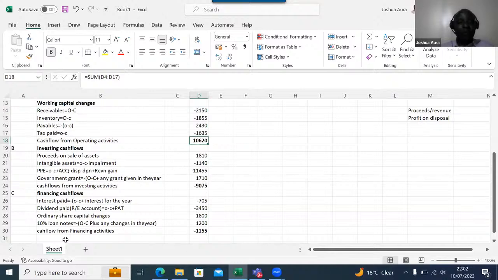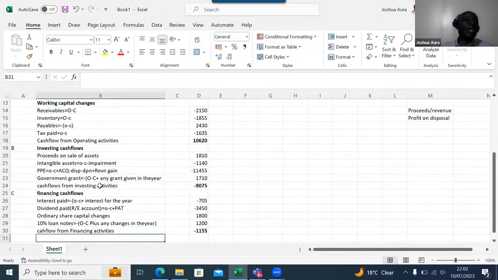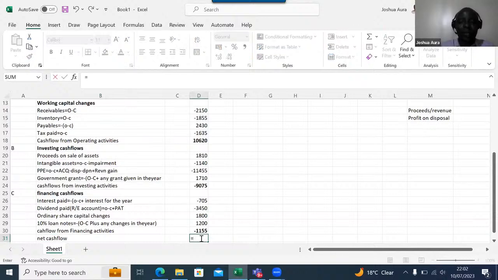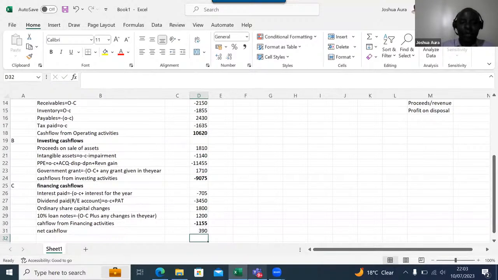So, ladies and gentlemen, then we have here down here. Don't fear about getting any errors up there. Don't fear because once you reach here, you'll have gotten so many marks. So come here and give us net cash flow from all the activities. You will add the 3. You say equals. You pick this. You say plus. We have this plus this, those 3, which now gives us 390.